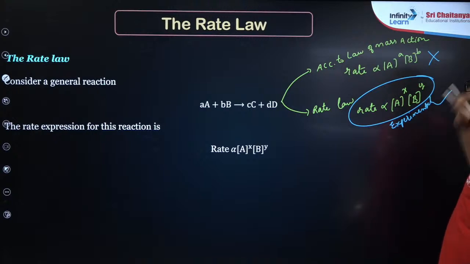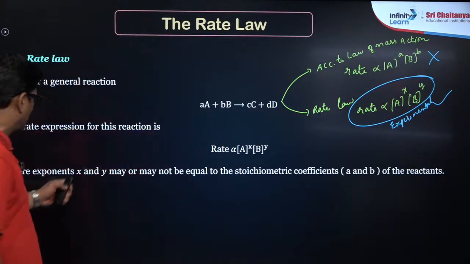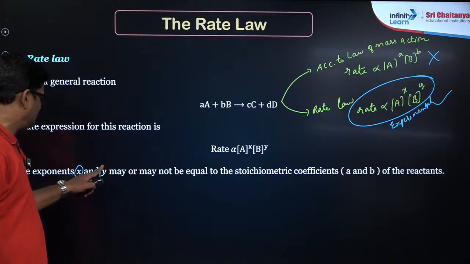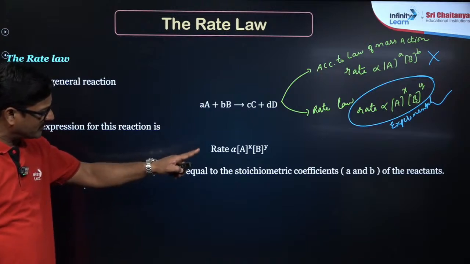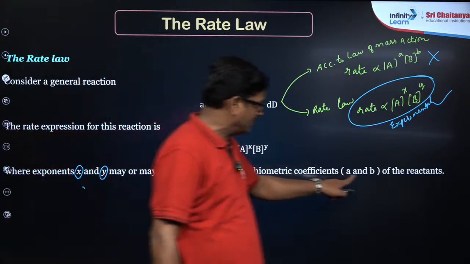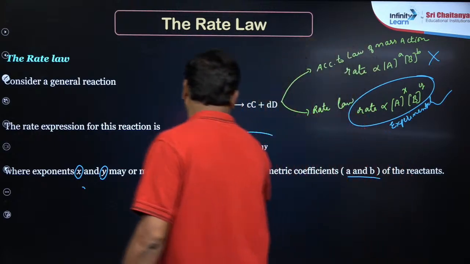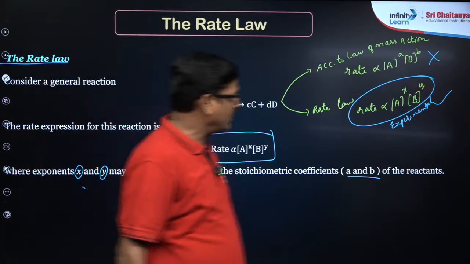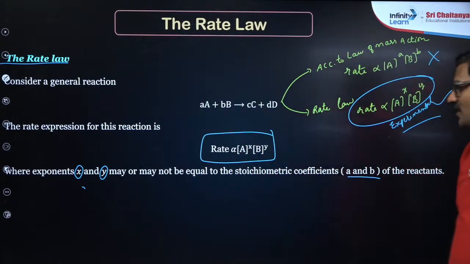This is experimental, and here the exponents x and y may or may not be equal to the stoichiometric coefficients a and b in the reactants, and this is what you call the rate law. Where do we get the rate law from? It has to be determined from experiment.